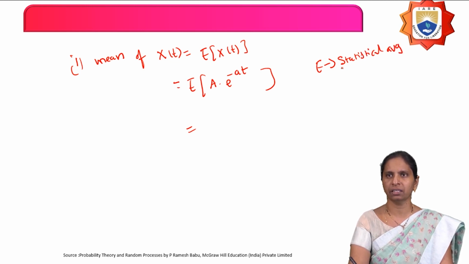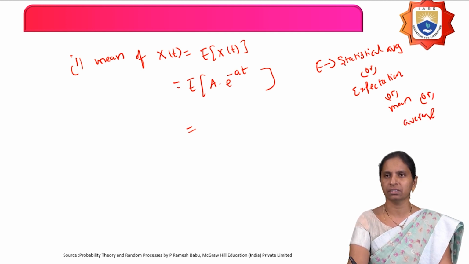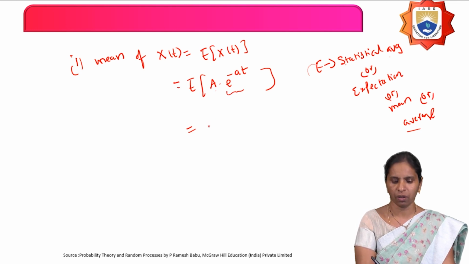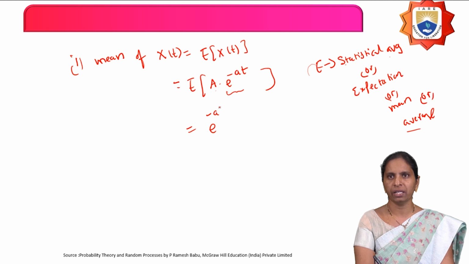Here, what is expectation? It represents the statistical average, which is also called the mean, or simply the average. The statistical average is always calculated with respect to the random variable. Which is the random variable in the given random process? A is the random variable. So the remaining terms we bring outside, and we can write this as e power minus at into expectation of A.